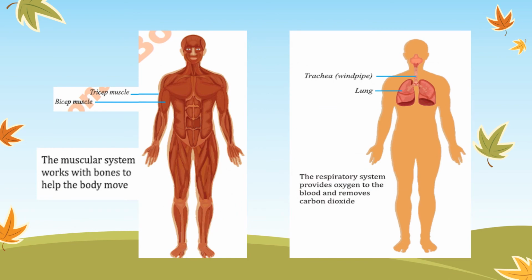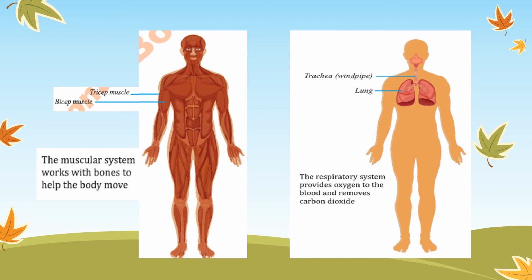You can see the muscular system in our body. All of our body is covered with muscles, and these muscles work with bones and help in the movement of the body. So different muscles work together. Then you can see the respiratory system.